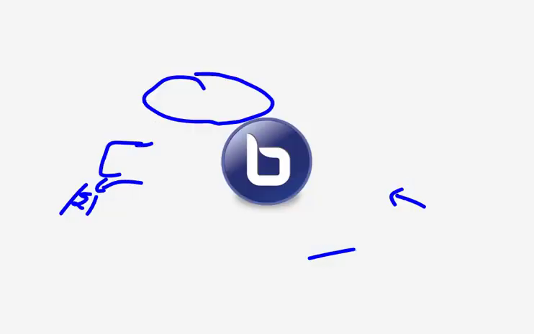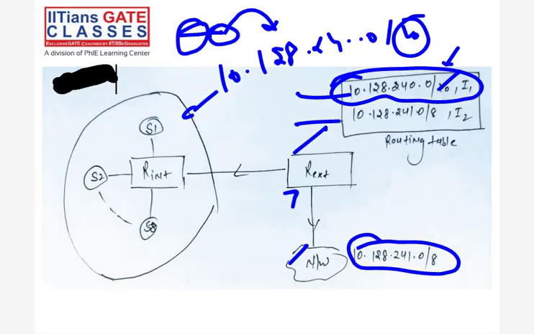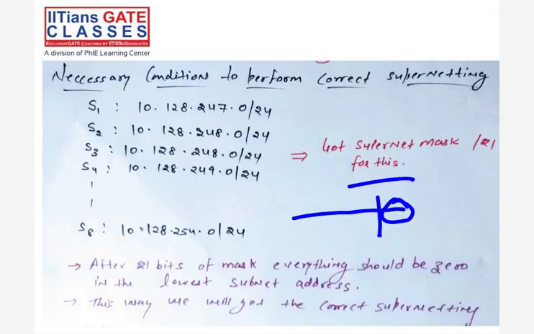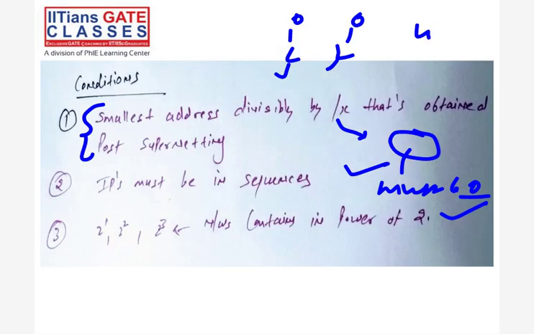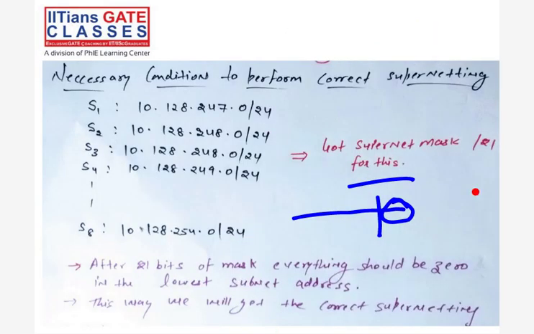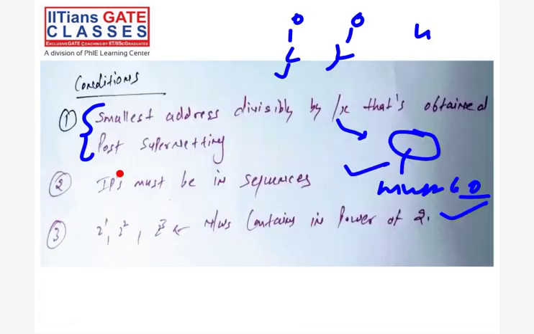The second condition is the number of networks must be a power of 2. The third condition, if you want to aggregate, you have to see the lowest subnet ID. The different octet from the lowest subnet ID must be 0, right? If it is not 0,